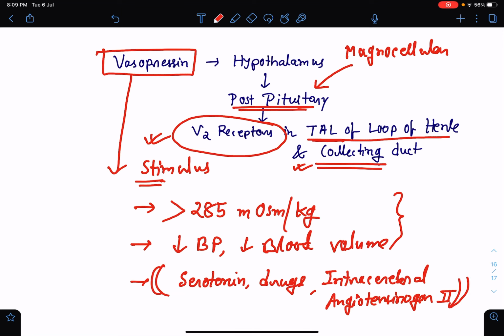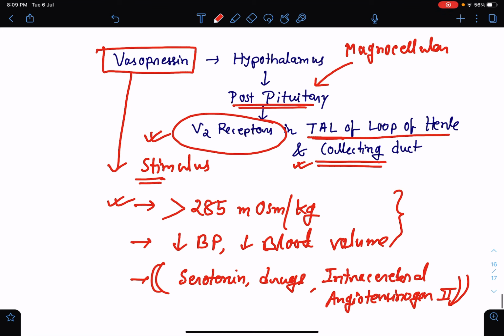And once the osmolality of the plasma goes below 285, then the vasopressin release gets stopped by the feedback mechanism. There are certain central osmoreceptors which will sense the osmolality in the plasma, and as I said, when it goes above 285, then the vasopressin will be released.